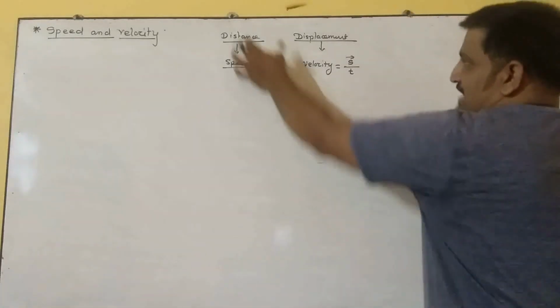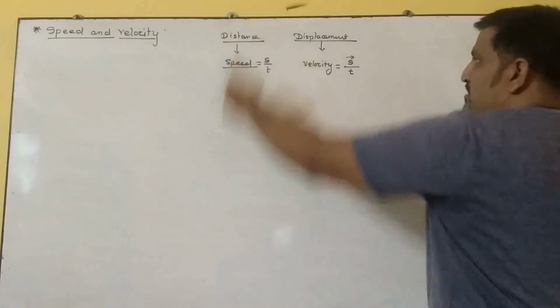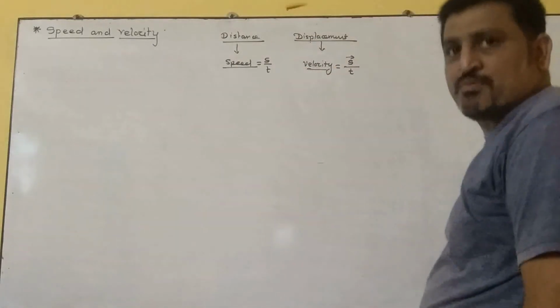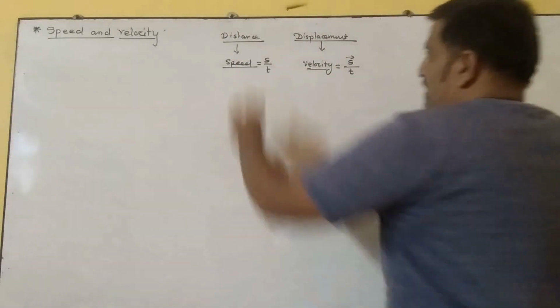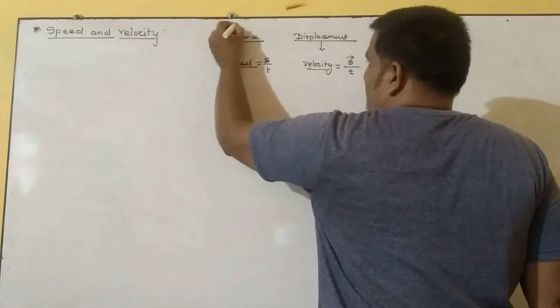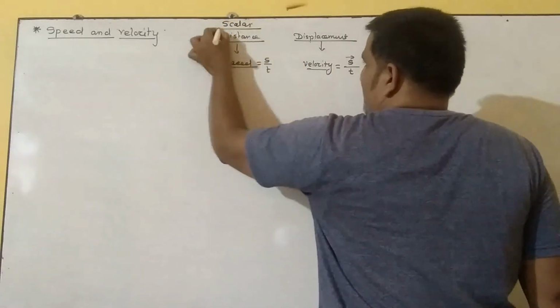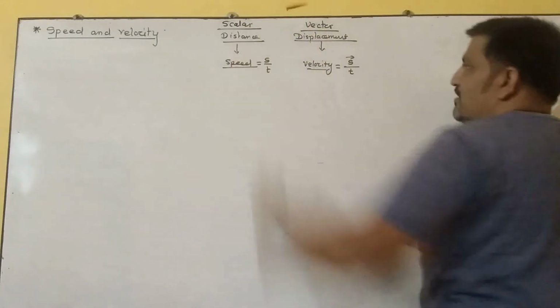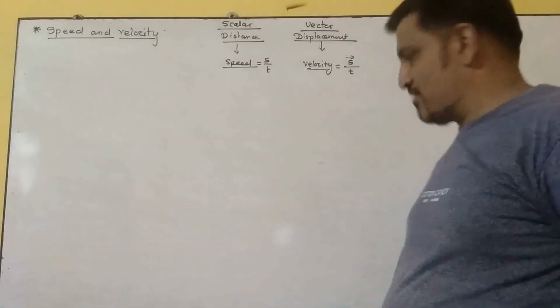So you can see that speed depends on distance, and velocity depends on displacement. One goes under the category of scalar, the other goes under the category of vector. So this is how I can distinguish the two.